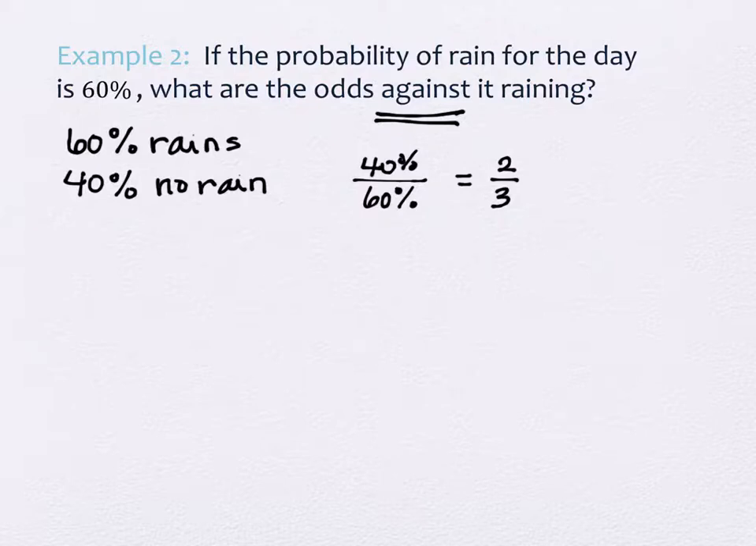Right? So what does that mean? Well, it means for every 5 days that this were the probability, you would expect that 2 days it would not rain and 3 days it would. Right? That's what this is telling you. The comparison of when it would versus would not happen.